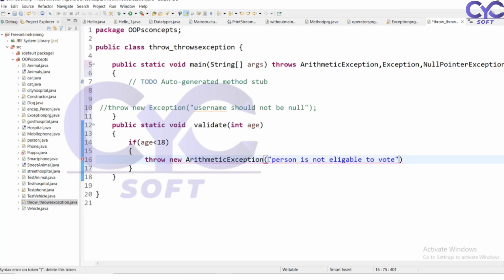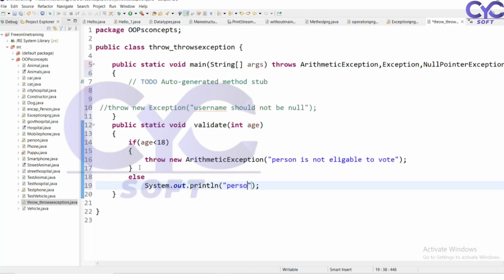So I want to define it like that, that the person is not eligible for the vote. Else, I want to define "person is eligible to vote." I can mention this one.